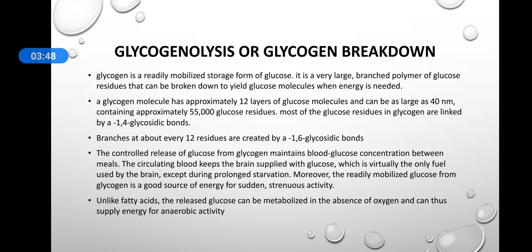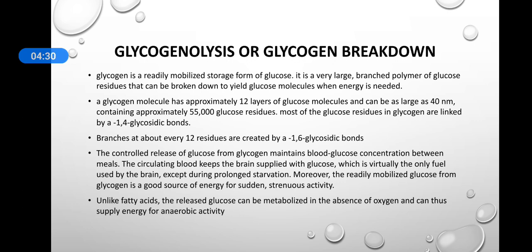Now we will discuss glycogenolysis, or glycogen breakdown. Glycogen is a storage form of glucose. It is a very large branched polymer of glucose residues, and it can be broken down to yield glucose molecules when energy is needed. Glycogen has about 12 layers of glucose molecules, and approximately 55,000 glucose residues. Most of the glucose residues are linked by 1,4-glycosidic bonds. There are branches at every 12 residues that are created by 1,6-glycosidic bonds.